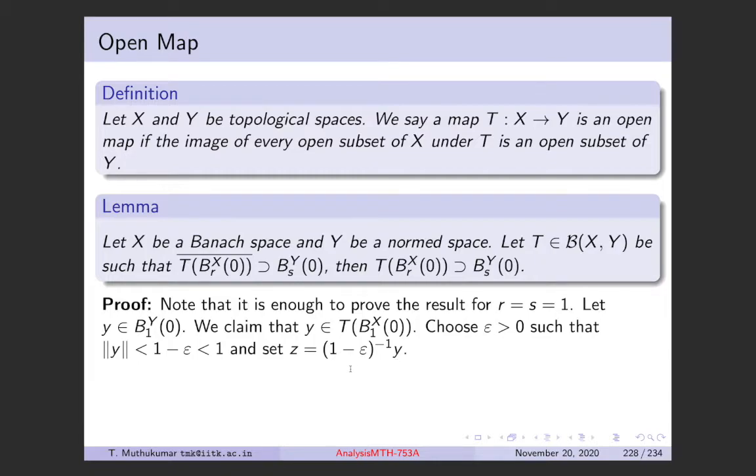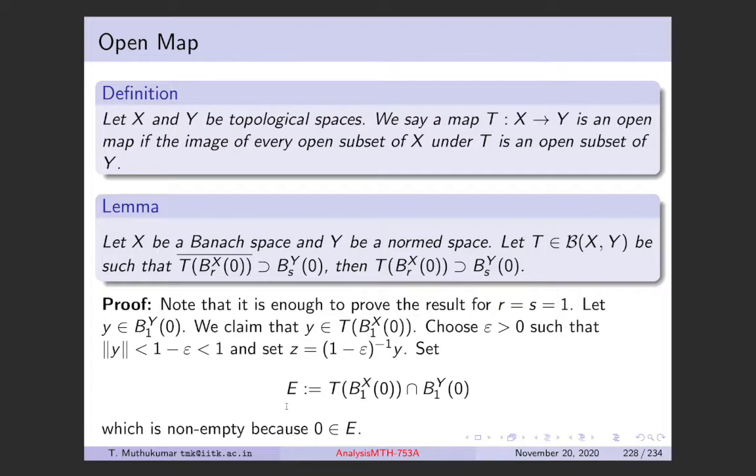So you dilate that. Basically, now norm of z is norm of (1 minus epsilon) inverse times norm of y, which is less than 1.